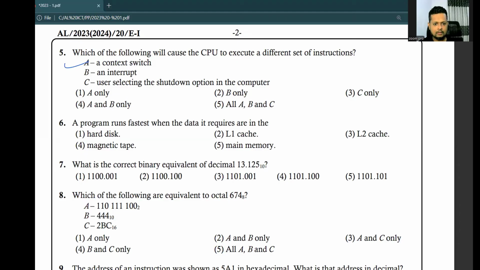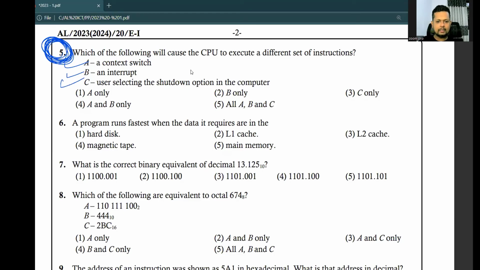And interrupt. So what happens in an interruption? Interruptions are generated by the operating system. When the OS generates an interruption, the running process has to go back to the ready stage. That means a new process comes into the CPU. Again, the CPU has to deal with new calculations, new instructions. So A and B are related with each other, context switching and interruption.